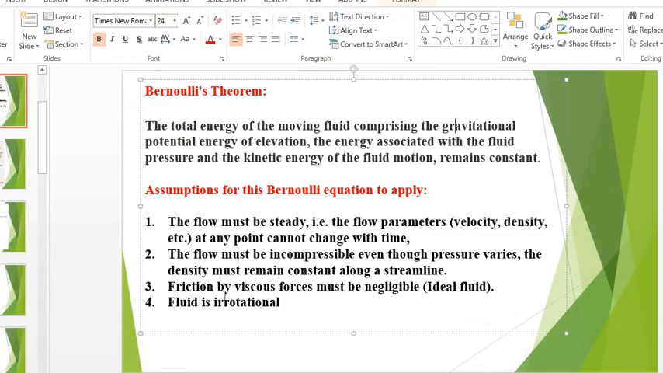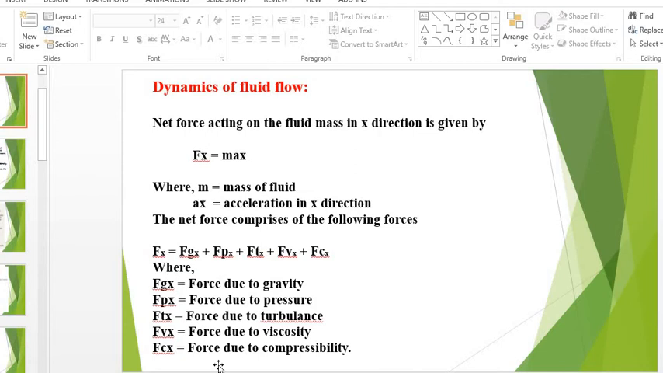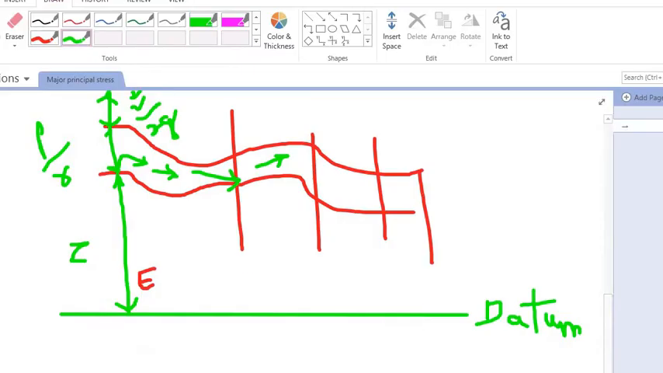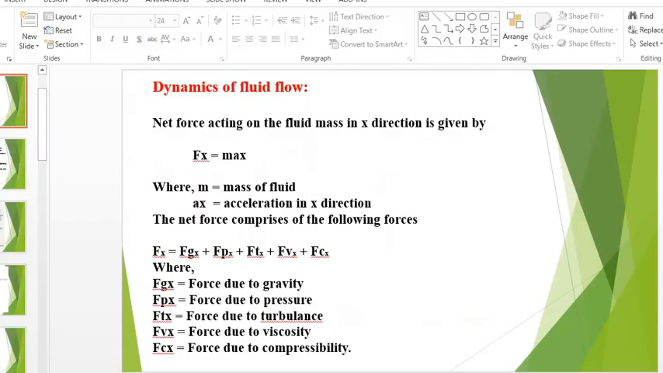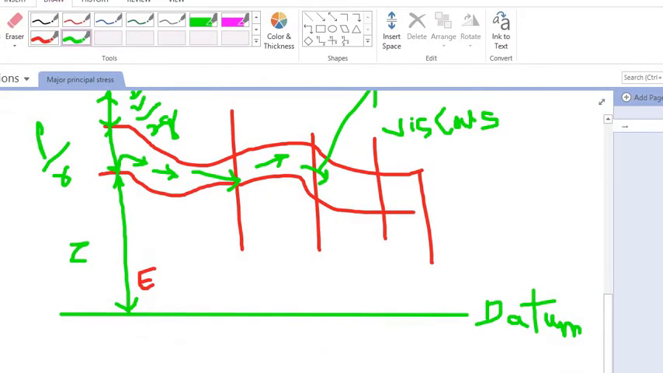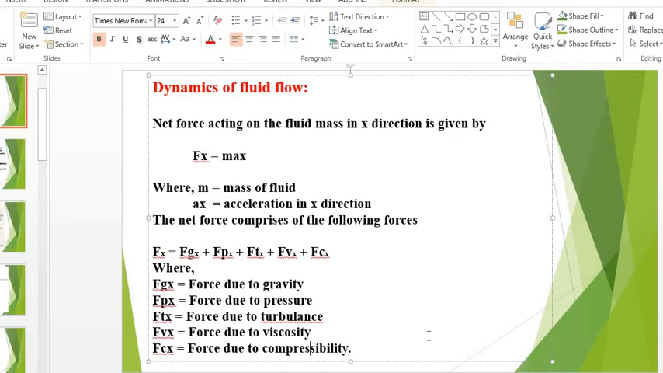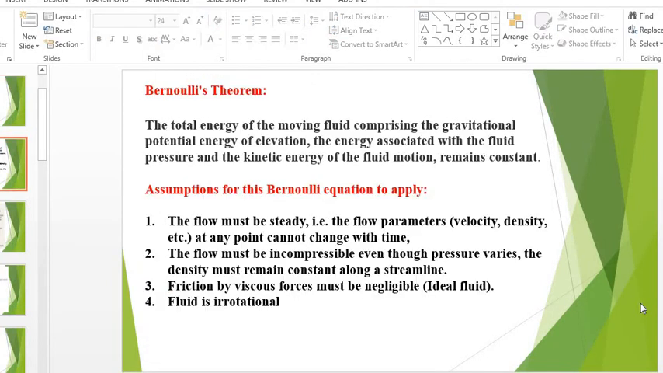Just we'll see, these are the different forces when water flows. So he assumed that when water flows, the viscous force within this water is negligible, or we can say he assumed that it is not there. Friction by viscous forces must be negligible, meaning there will be no viscous forces.